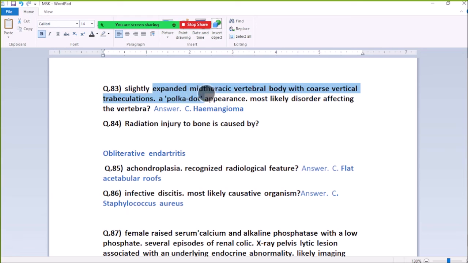83. Slightly expanded mid-thoracic vertebral body with coarse vertical trabeculae and a polka dot appearance. Most likely diagnosis: hemangioma. The polka dot appearance is seen in hemangioma.